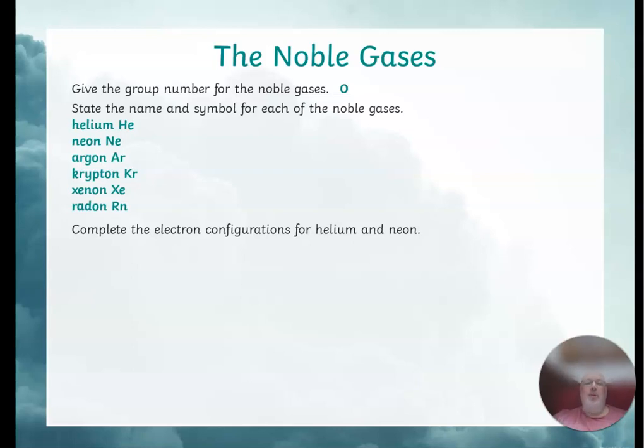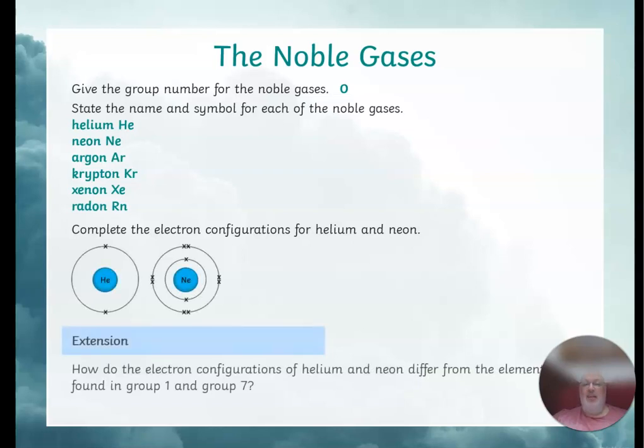So one of the reasons we prefer the group name 0 is because 0 is true for all of them. Helium doesn't have 8 electrons in its outer shell. It only has 2, so it can't possibly have. Neon, which is the next noble gas, does have 8 electrons. But if you imagine there is another outer shell around each of these with no electrons in it, that's why we call it group 0.